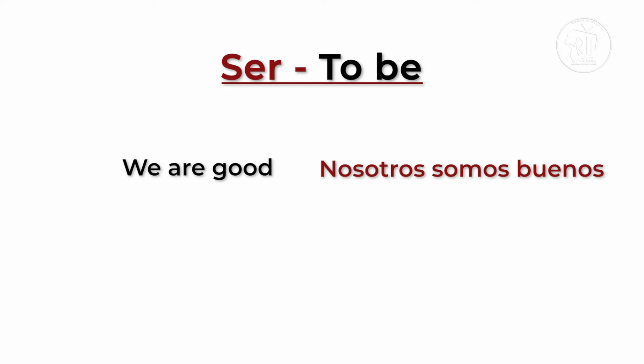We are good. Now, if you're a female and you're in a group of only girls, then you say, nosotras somos buenas. Again, we change bueno to the female plural form, which would be buenas. Nosotras somos buenas.